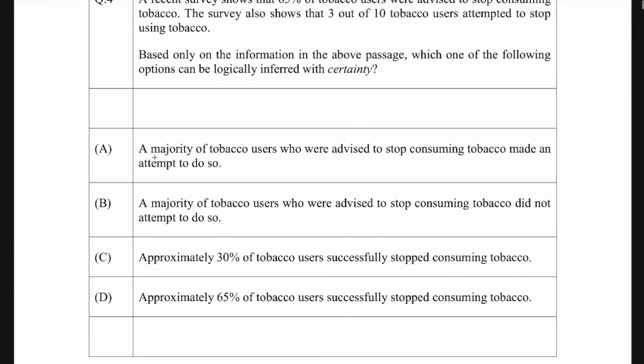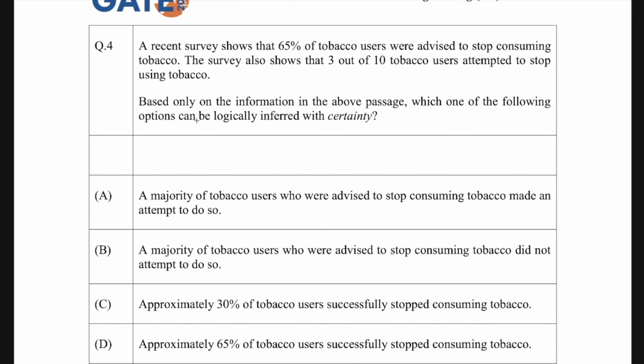The first option says that the majority of tobacco users who were advised to stop consuming tobacco made an attempt to do so. The second: a majority of tobacco users who were advised to stop consuming tobacco did not attempt to do so. Third says that approximately 30% of the tobacco users successfully stopped consuming tobacco. And fourth says approximately 65% of the tobacco users successfully stopped consuming tobacco.